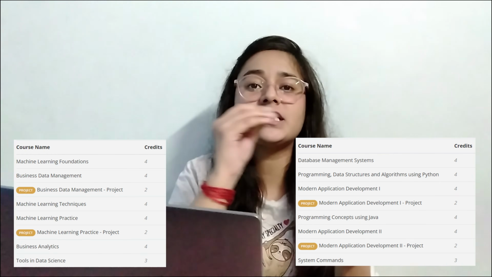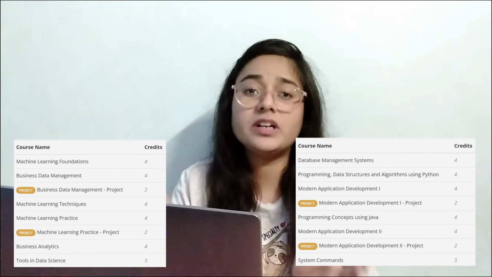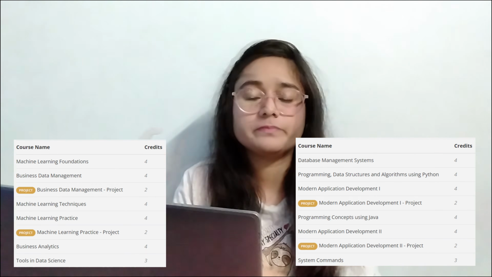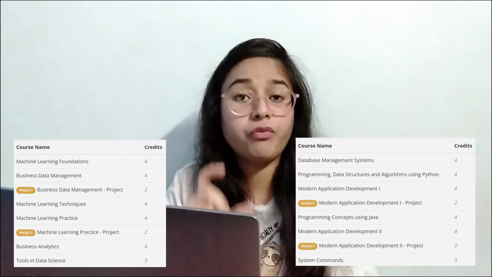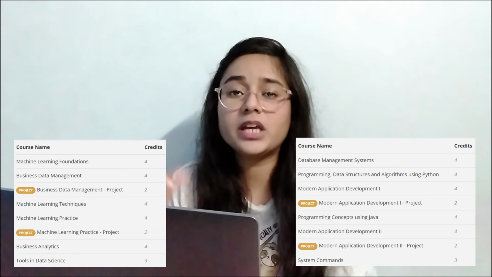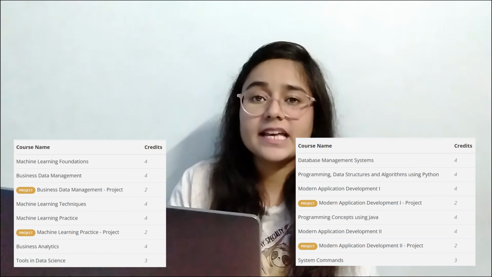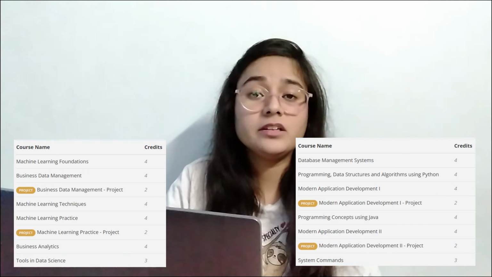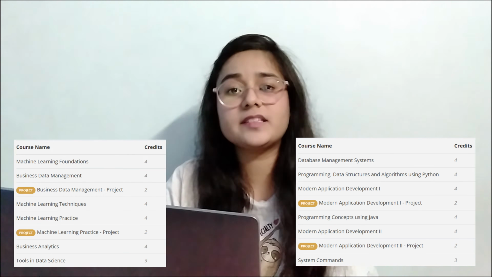So, first of all, let's discuss the academic structure of the diploma level. As you guys know, diploma level has two diplomas. One is diploma in programming, the other one is diploma in data science. Both of the diplomas have 6 theory courses and 2 projects each. All of the theory courses are of 4 credits each, except for system commands in diploma in programming and TDS, that is tools in data science, in diploma in data science. And the projects are of 2 credits each.